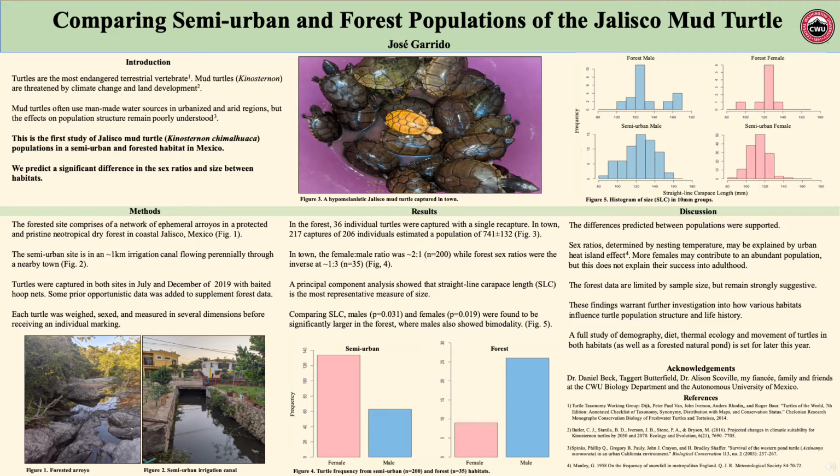Turtles were captured with baited hoop nets in July and December of 2019, when weight, sex, and several measurements of size were taken before giving them a notch in their shell to give them a unique ID. Some data was also included from prior opportunistic encounters.